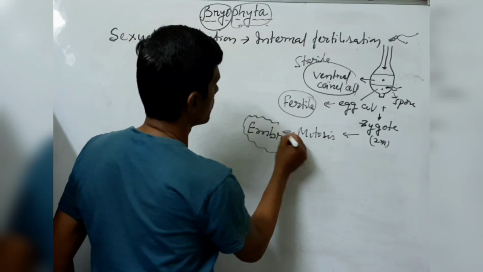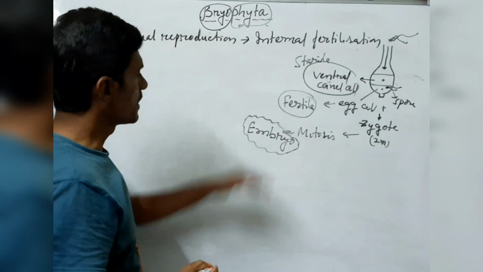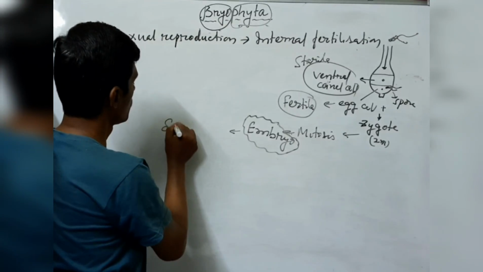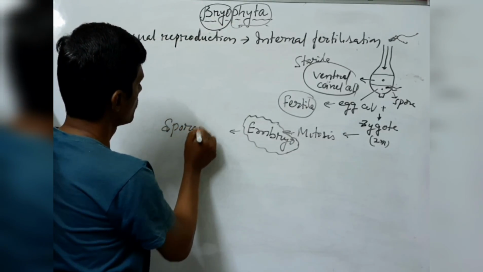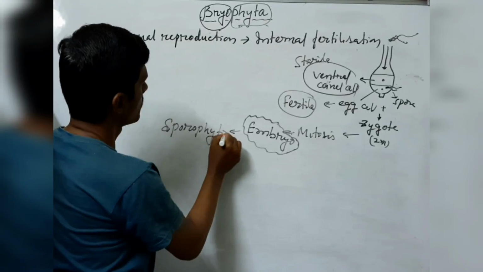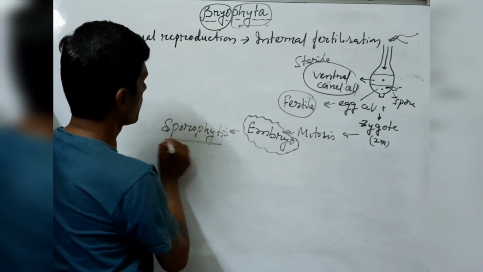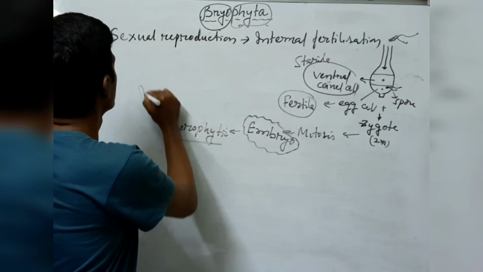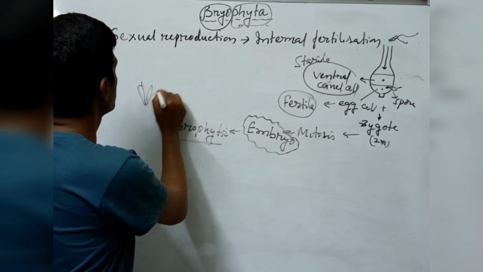Now they develop the embryo. The embryo develops into the sporophytic plant. I will give the example of a moss plant.